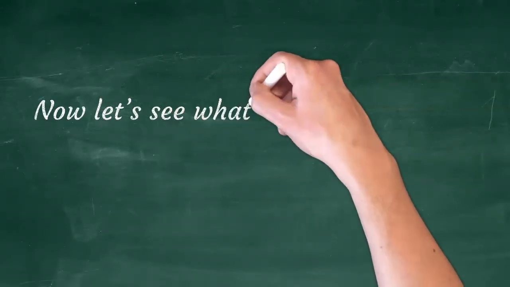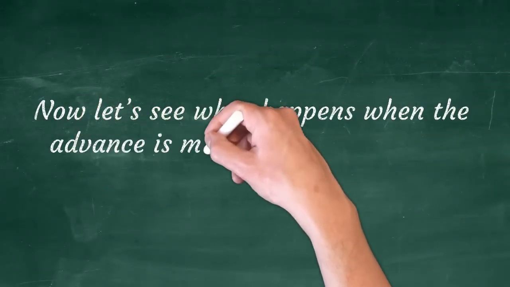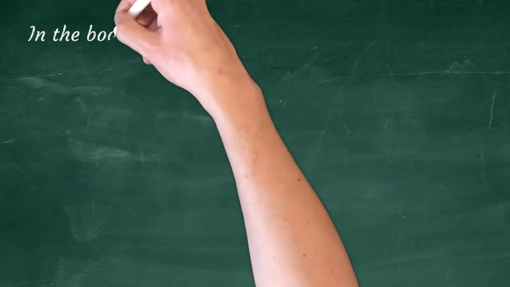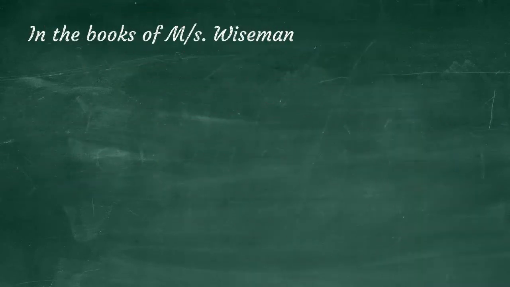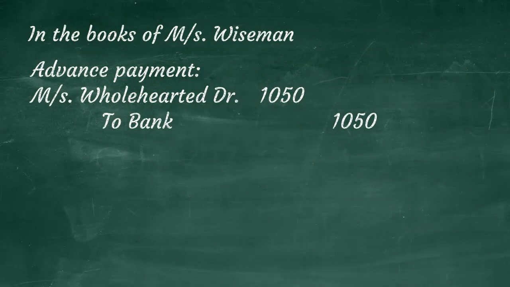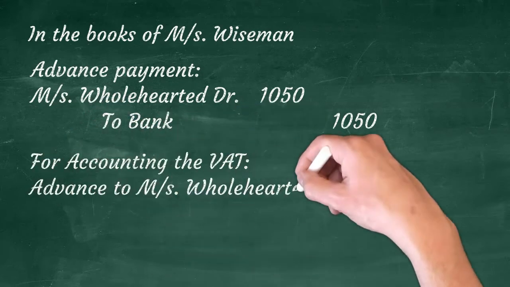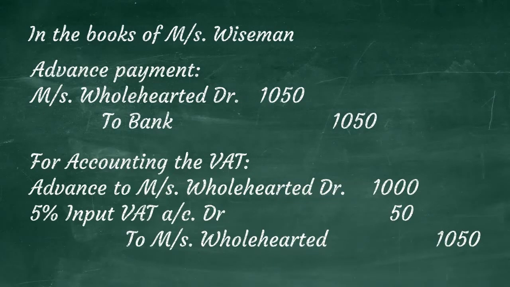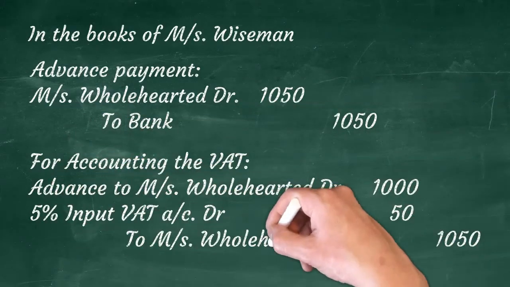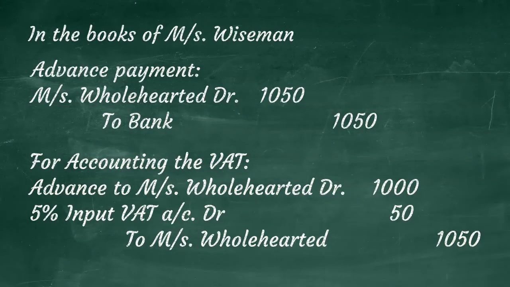Now let us see what happens when the advance is made 100% and settled against multiple supplies. The entries for advance paid will be the same, debiting the supplier account and crediting the bank account for the full amount paid. For accounting the VAT and the advance to supplier, we will debit the advance to supplier account with the invoice amount without VAT, that is 1000, to show that this is an advance payment. Debit the input VAT account with the VAT paid, 50, and credit the supplier account with the total amount of 1050.